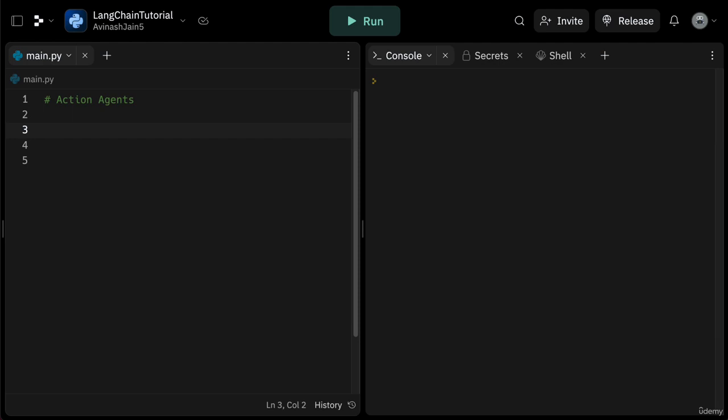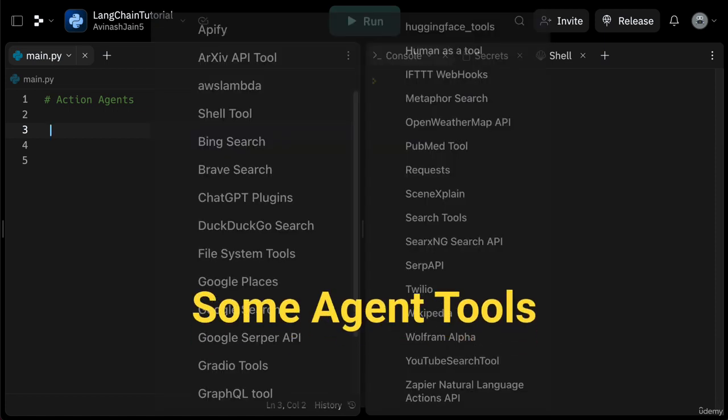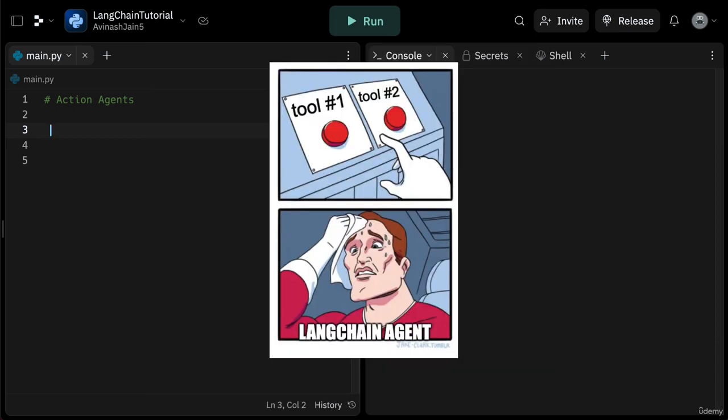In this video, we're talking about one of the coolest concepts that LangChain has to offer, which is called agents. The agent interface provides the flexibility for applications to chain a series of calls and other tools based on a user input to get to an answer. An agent has access to a suite of tools and determines step by step which one to use depending on what the user prompted. There are two types of agents: action agents and plan and execute agents.